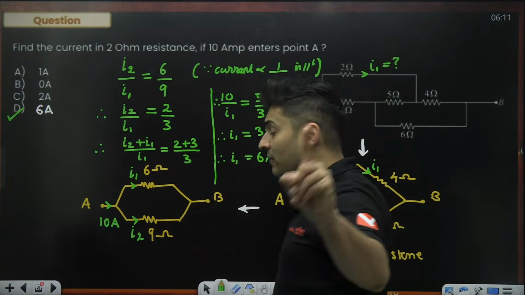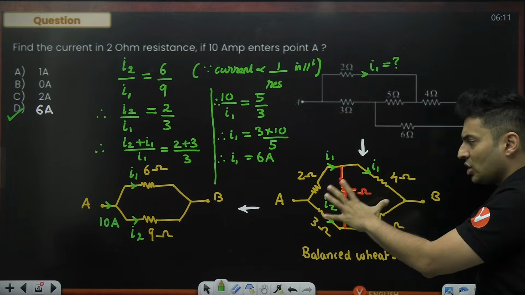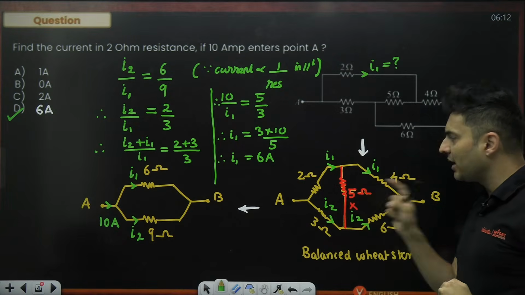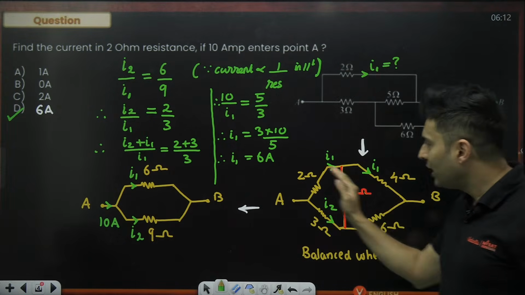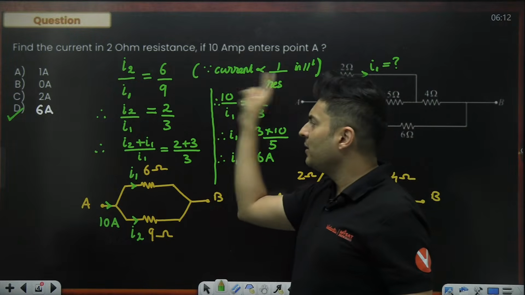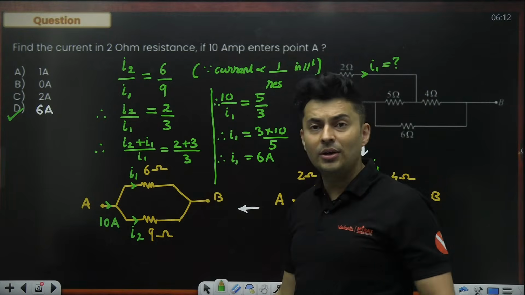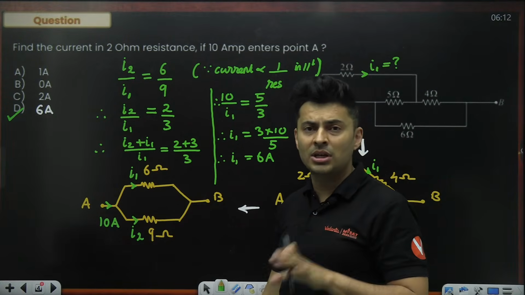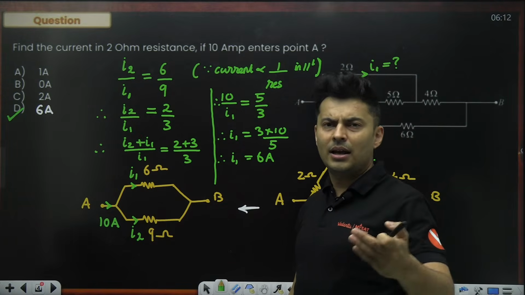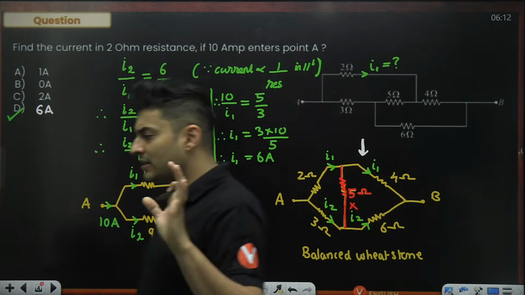We first used the concept that this is a disguised form and the actual circuit is a Wheatstone's bridge. Then we checked it is balanced, so no current will flow here. Then we converted it into a series parallel problem. Then we saw current will be inversely related to the resistance, and then the mathematics of componendo also came into play, which simplified the question. I did not find the total resistance, which would unnecessarily increase the length of the problem. This was much simpler and the easiest method.